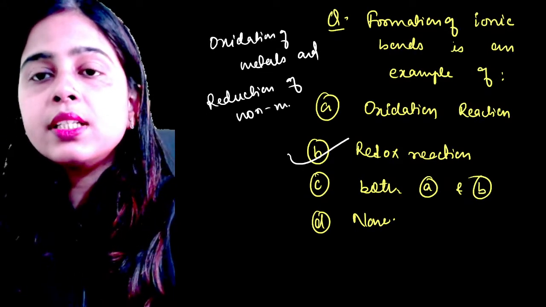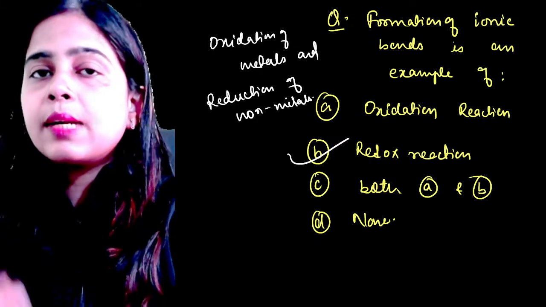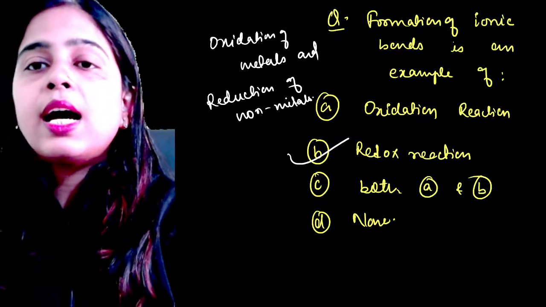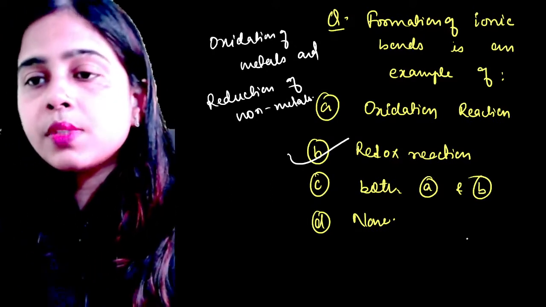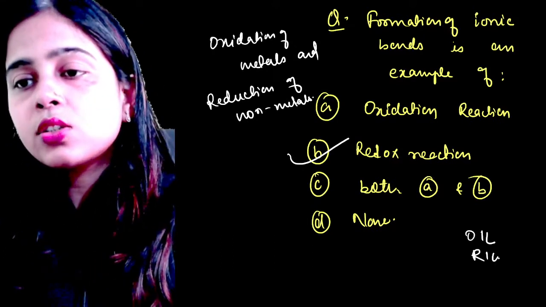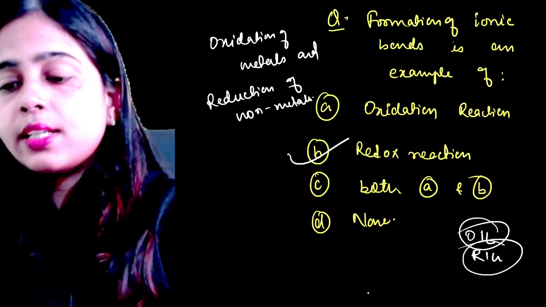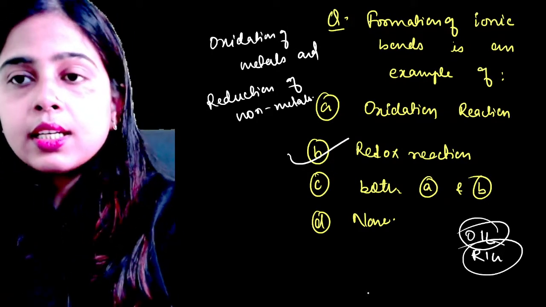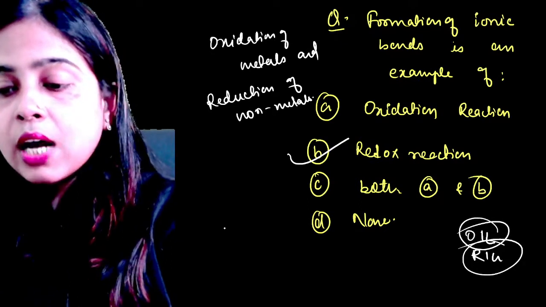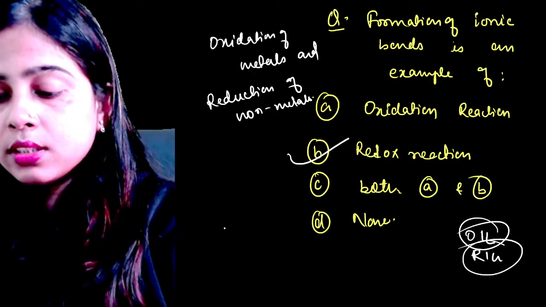Is it clear, everyone? Your metals are becoming electropositive ions and non-metals are becoming electronegative ions. So I told you two terms, OIL and RIG. OIL is loss of electrons, and reduction is gain of electrons. So option B is the correct answer over here. Clear, everyone? Any doubt? Should I give more examples over here?